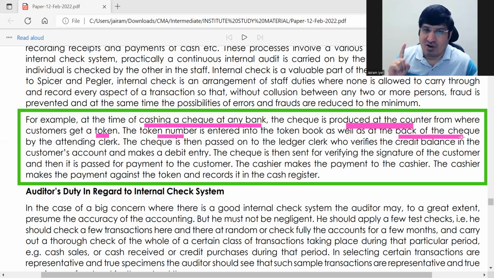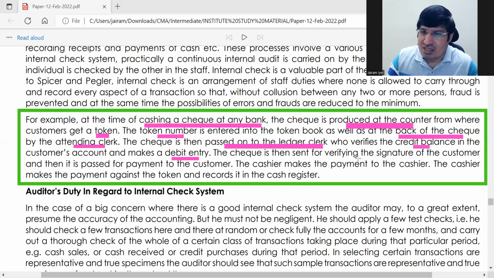So till now only one employee is involved. Okay, so he has given him the token number. Okay, he's called the attending clerk, whoever has attended to this person. Okay, then check is passed on to ledger clerk. Okay, ledger clerk will see the credit balance, whether the customer has enough balance, and if yes, then he will make a debit entry.